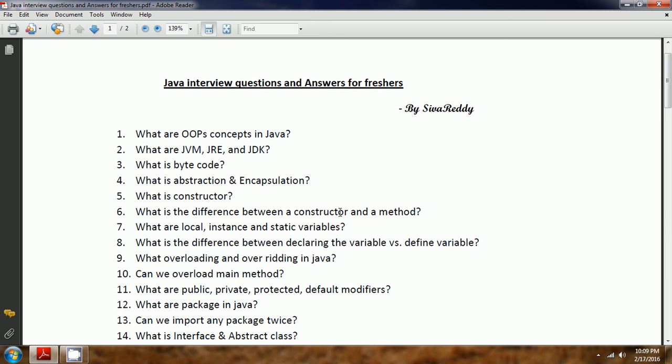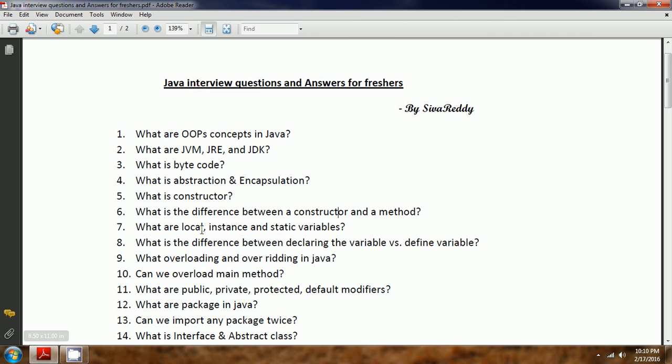In the case of a constructor, while creating the object itself, the constructor is automatically invoked. But in the case of a method, you need to create an object for that class, and then by using the object, you can invoke it. And by default, a constructor returns the this reference, but in the case of a method, you need to explicitly return it. These are the few differences.